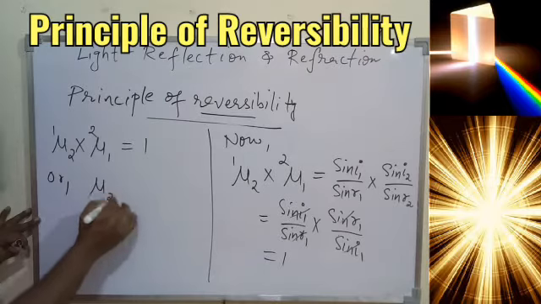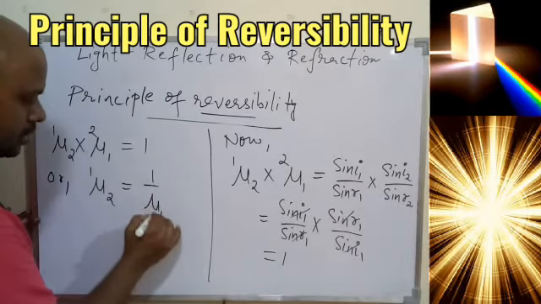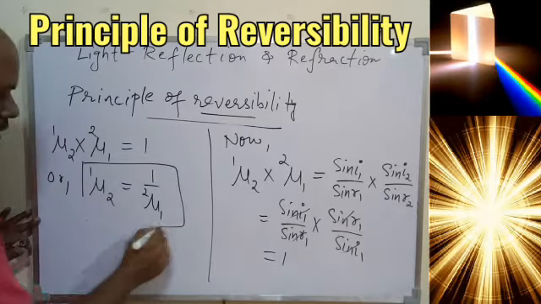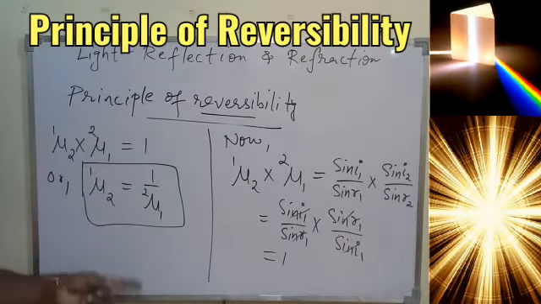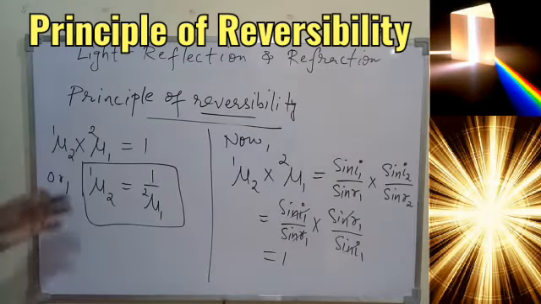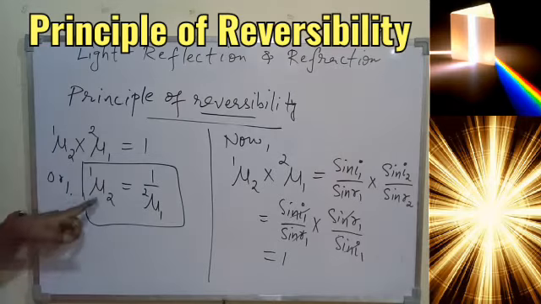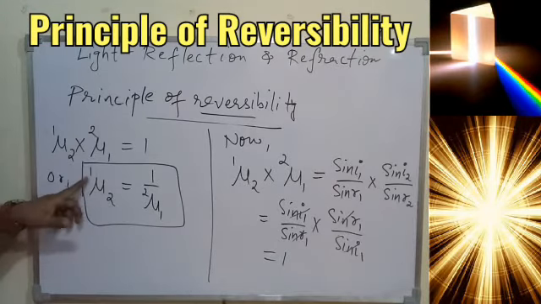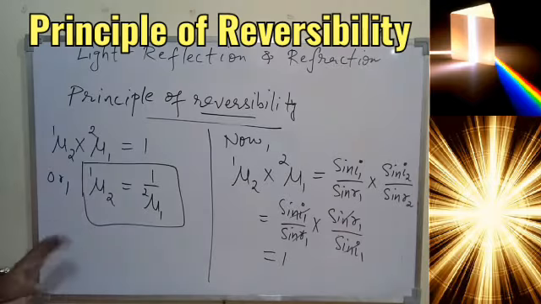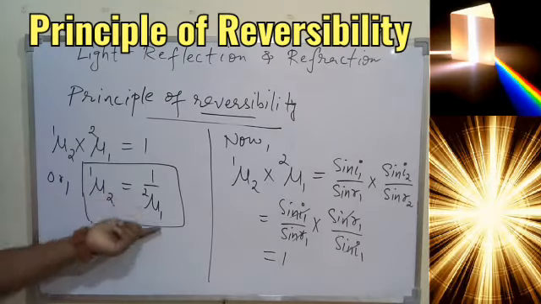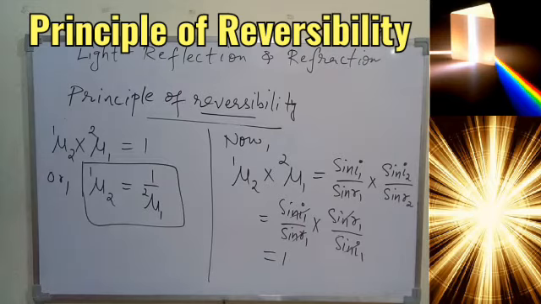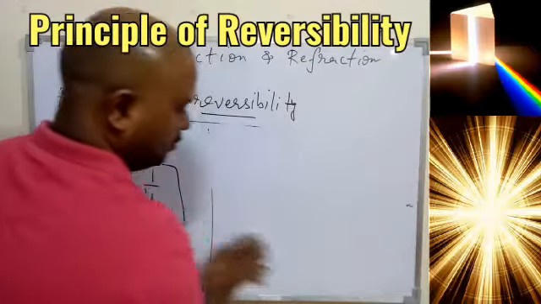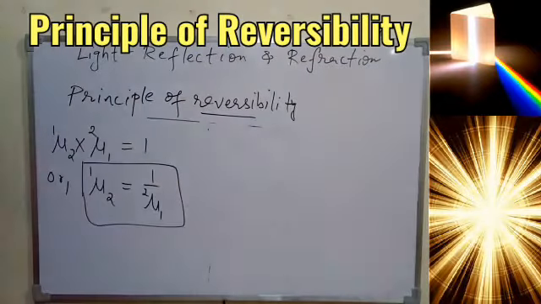It means that the refractive index of 2 with respect to 1 is equal to the reciprocal of the refractive index of 1 with respect to 2. So if we have a pair of media, then the refractive index of 1 is always the reciprocal of the refractive index of 2.